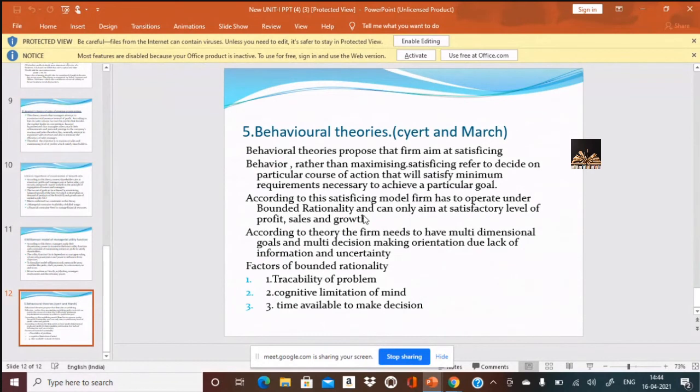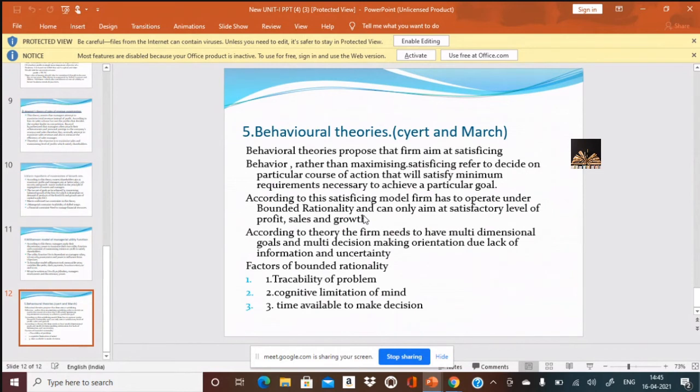This is not always possible, as it's not a movie where everything is created and edited, isn't it? It comes naturally, as we are facing this pandemic, which was never expected earlier, which has a huge impact on GDP, national income, all the sectors, isn't it? So facing such situations is not always possible, because tracing a problem is also one thing. Then what is the mindset a manager has, so that he can find the exceptional solution for a problem based on the cognitive limitation of the mind? And the last one is the time available to make the decision.